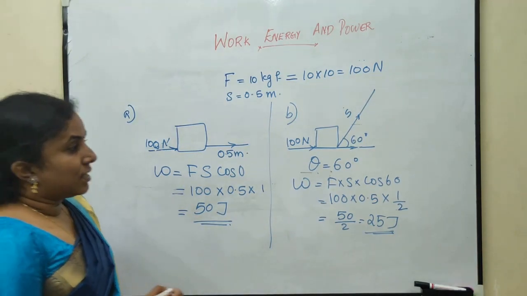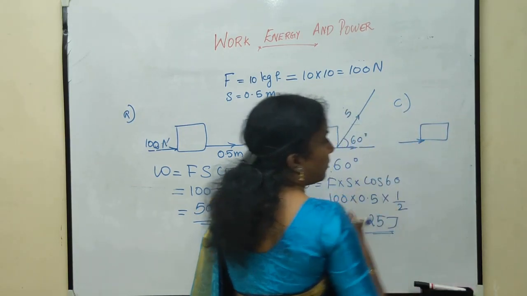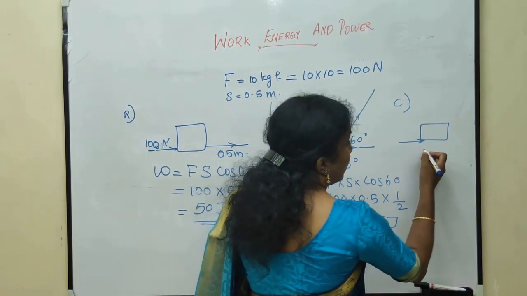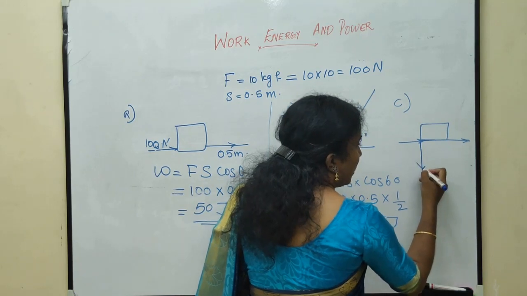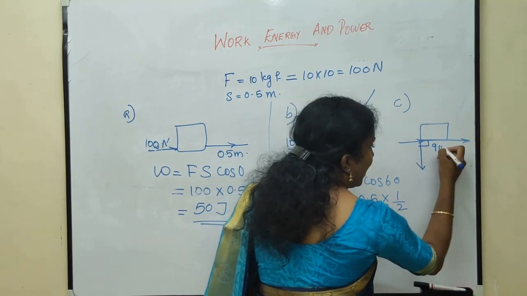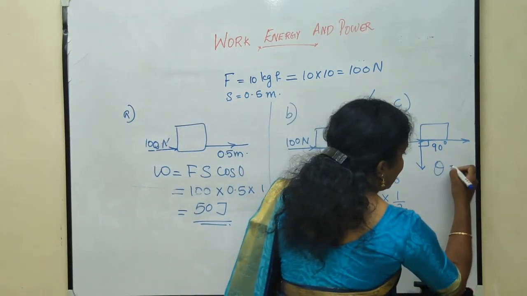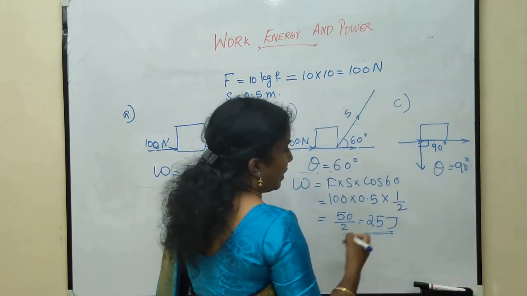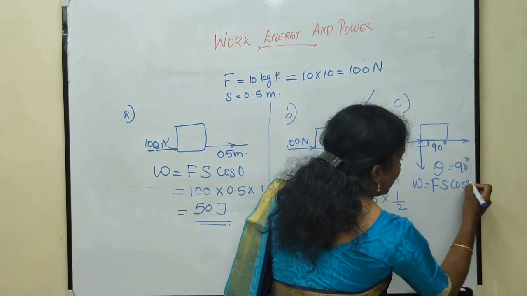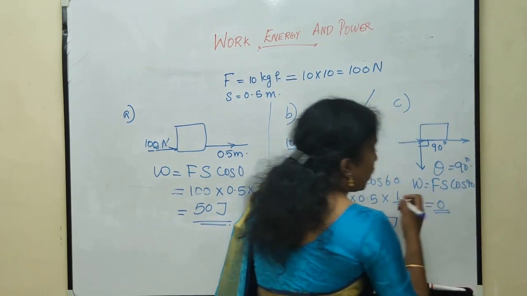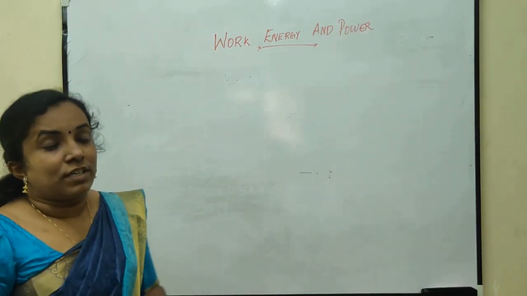In the third case, a force is applied in one direction and the body travels in a direction which is perpendicular to the force. Hence, theta is equal to 90 degree. Therefore, here theta is equal to 90 degree and W is equal to Fs cos 90, which is 0 because cos 90 is 0. Now, let's look at the different units of work.